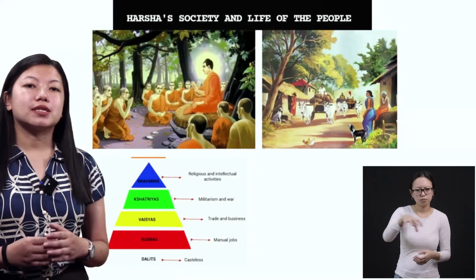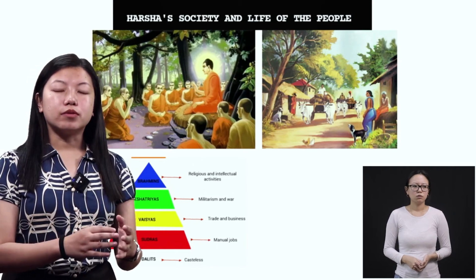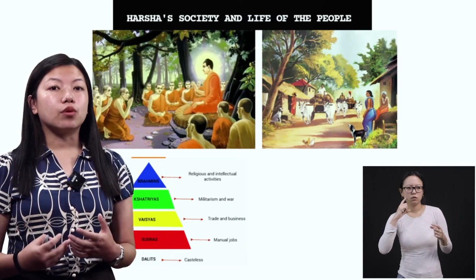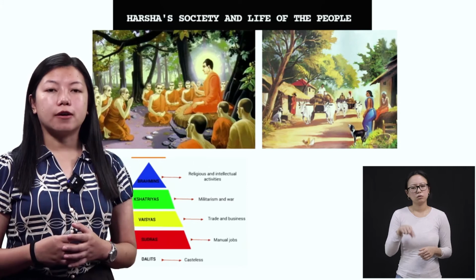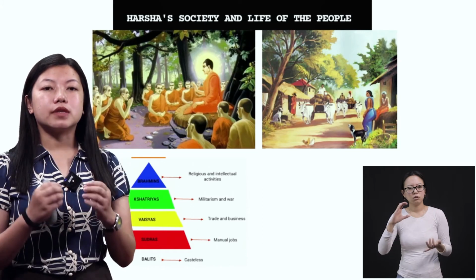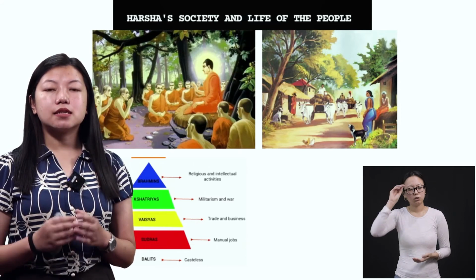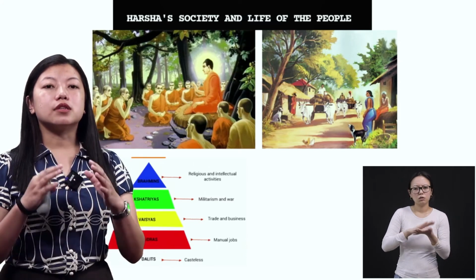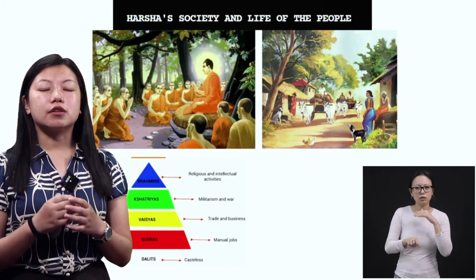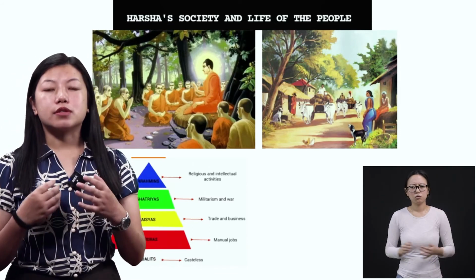Now Harsha's society and life of the people. So according to the written works of Huizang, the Chinese pilgrim, and Banabhata, we get to know that during the times of Harsha, his people were very humble, they were very simple, they used to eat vegetarian food, and also his people used to maintain cleanliness in his villages, all right. So it shows that his villages were very clean, and there were also teachers who used to teach their students, okay. And then people wear very simple clothes, and they were very hospitable.